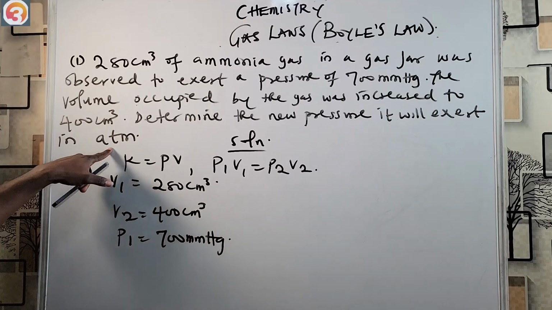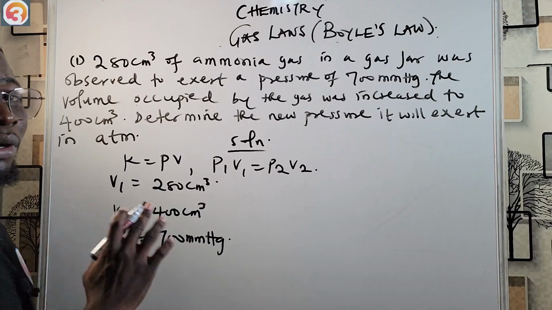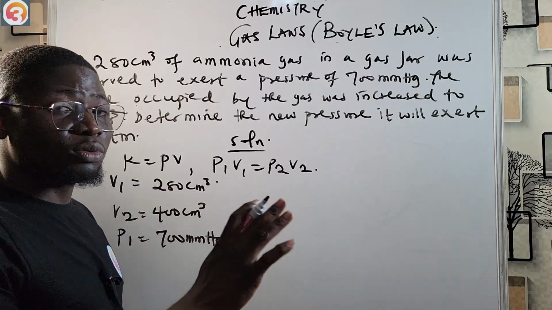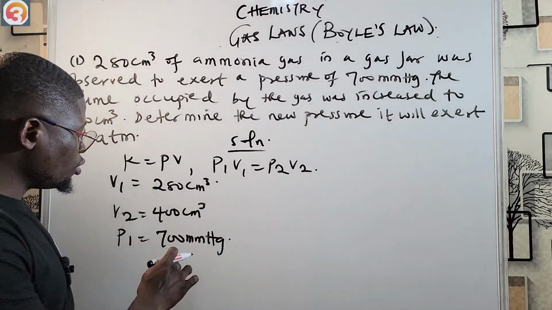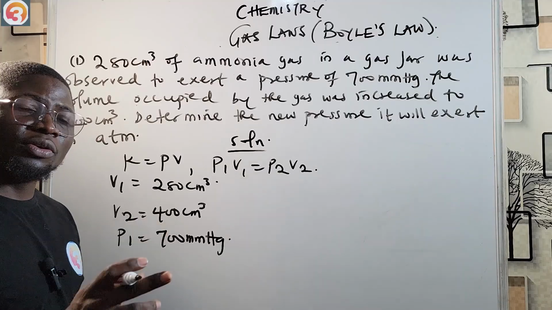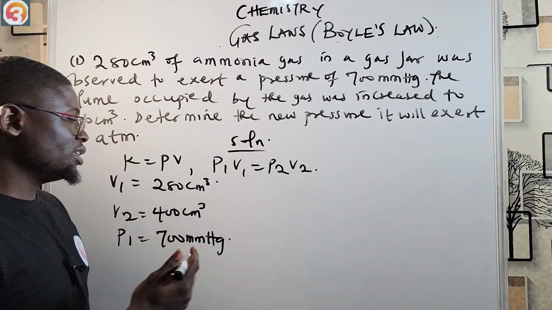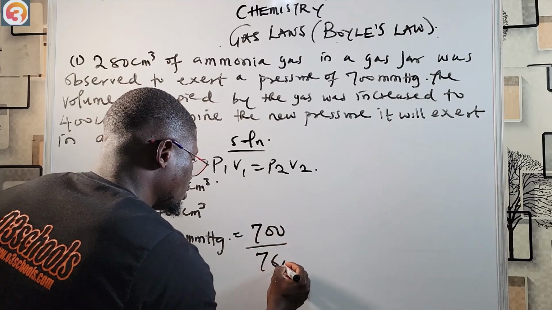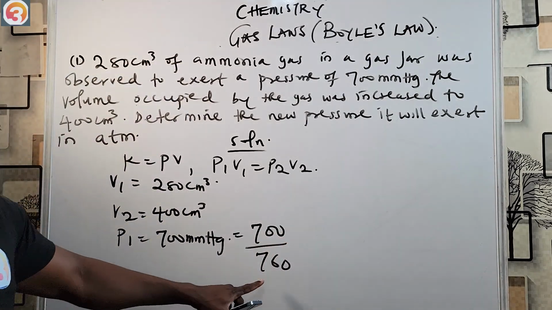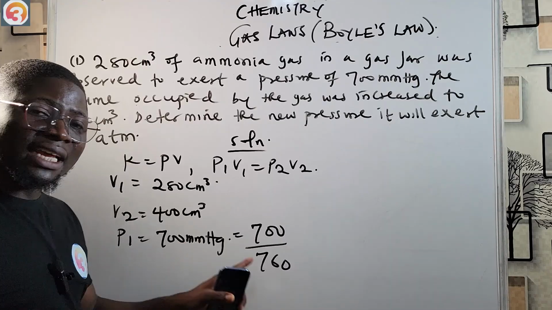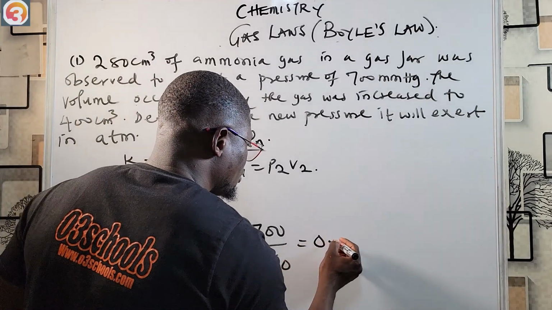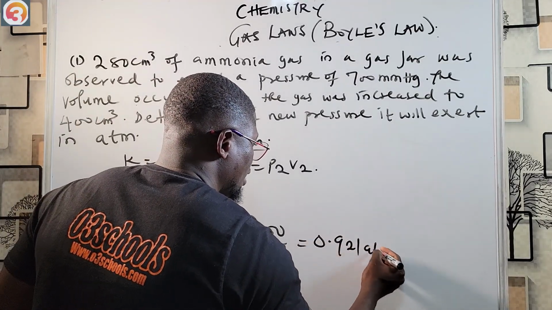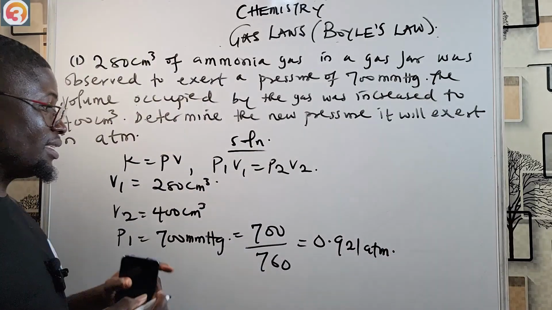But they want our answer to be in ATM. This is even why I brought out this question from the O3Schools JAMB. This is why I sourced for it, because you need to convert millimeter mercury to ATM. And how do you do that? You simply divide by 760. So if you divide 700 by 760, it will now be in ATM. And of course, if you do that, that will give 0.921 ATM. All right. So please take note of that.